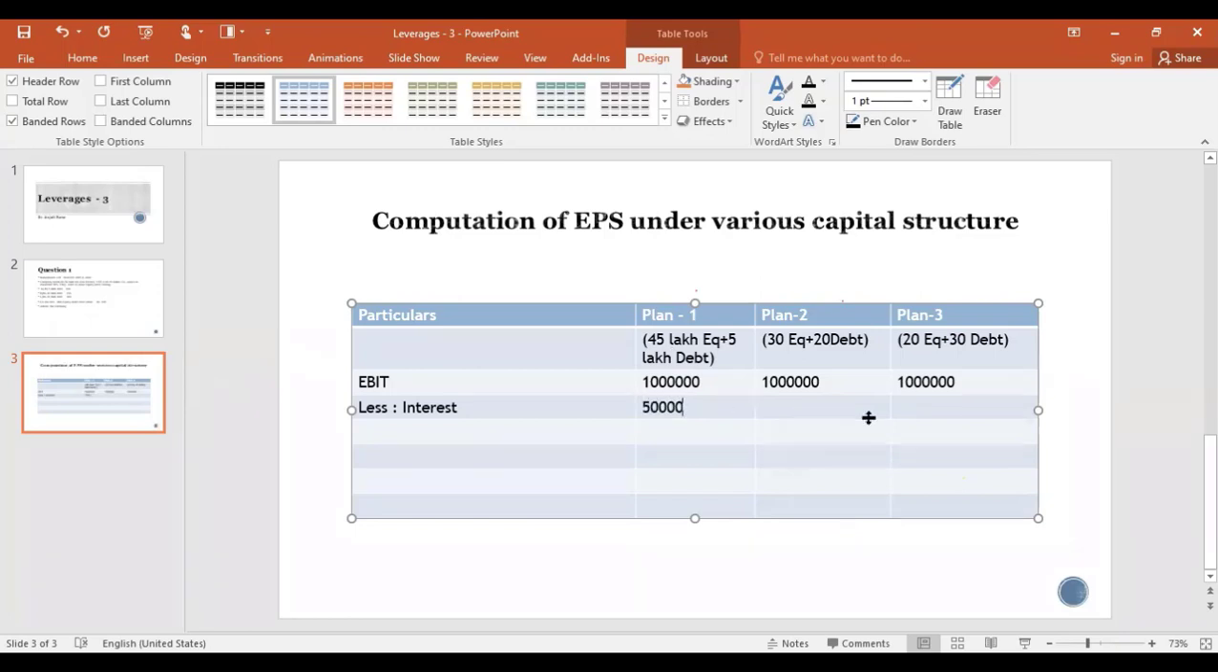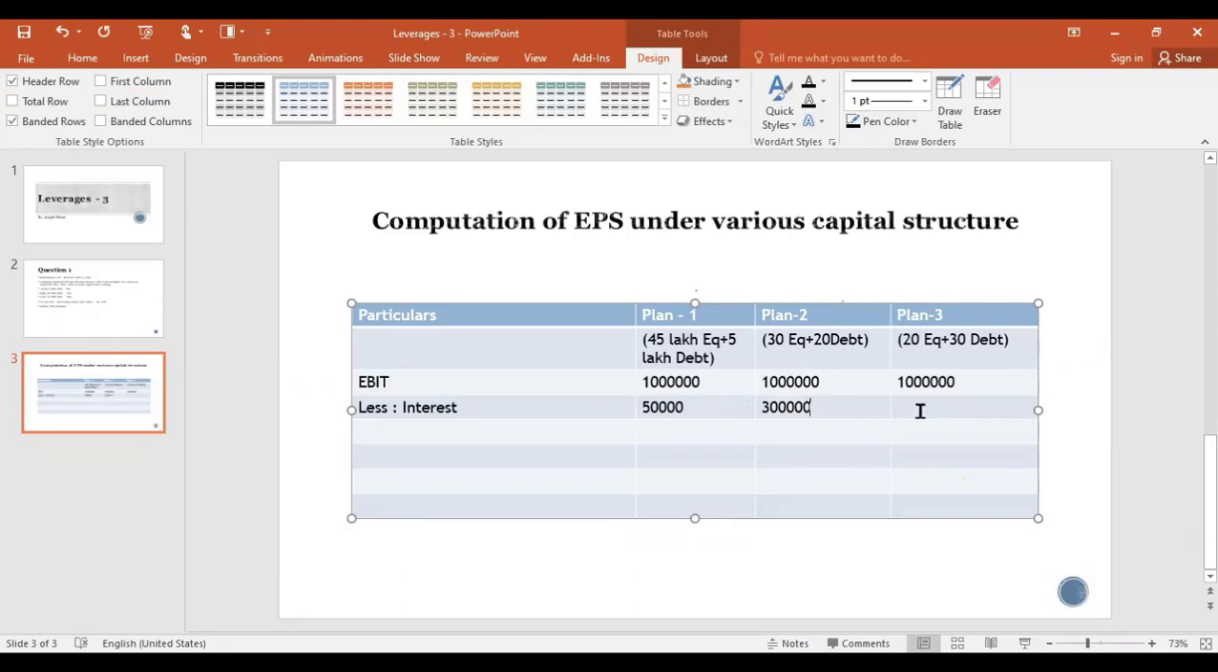Same way you have to calculate for the second plan. In the second plan, how much is the debt we have? 20 lakh is the debt we have. On 20 lakh debt, how much interest have they told? 15%. So how much is the interest on 20 lakh at 15%? 30,000. Are you sure? On 20 lakh, how much is the interest? 3 lakh. Okay.